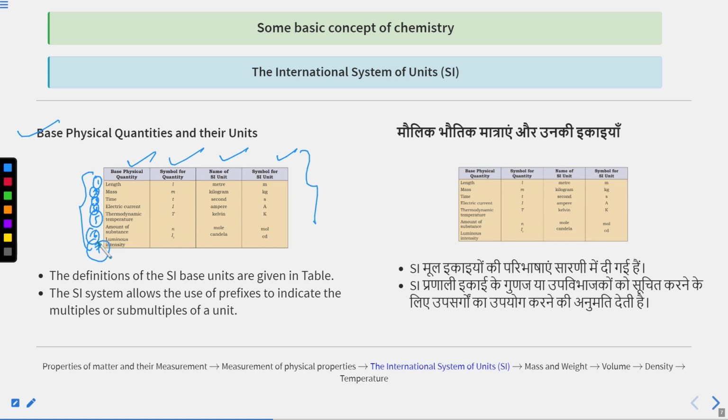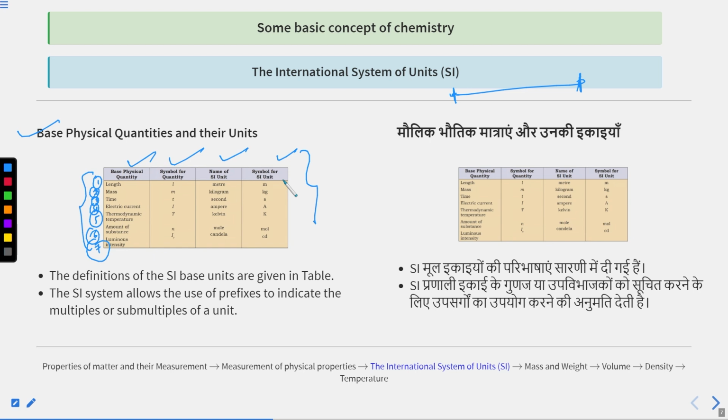The first is length. Length is the base physical quantity which is used to measure distance, the length of a particular substance. The symbol for this quantity is small l, and the name of the SI unit is meter, which is measured in SI standard unit meter, and the symbol for this SI unit is small m. Symbol is what? Small m.